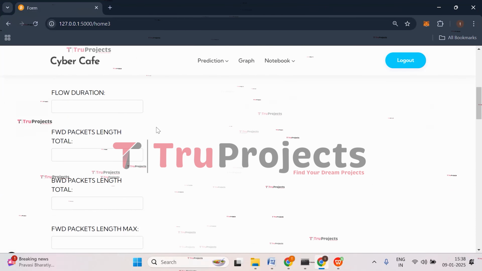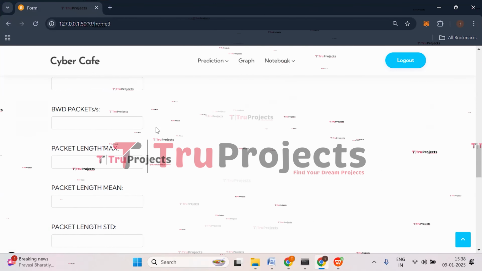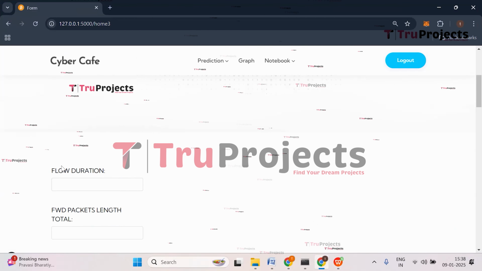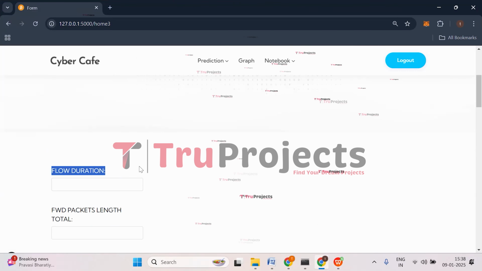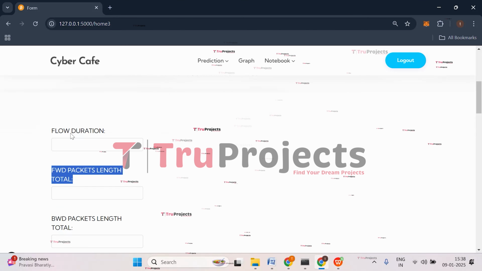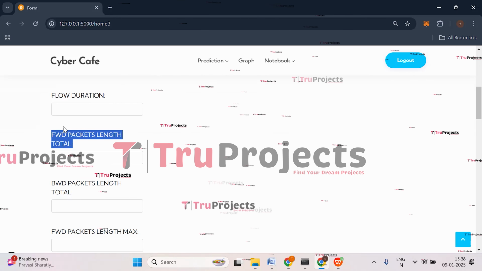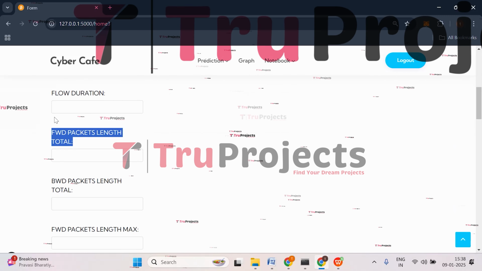So here also we have parameters that need to be given as the input. Let us understand each of them. How will they be used in this project? So the first one we have is the flow duration. This represents the total duration of a network flow, typically measured in seconds or microseconds. Then we have forward packet length total. So this is the total amount of data being transmitted in the forward direction, that is from source to destination.